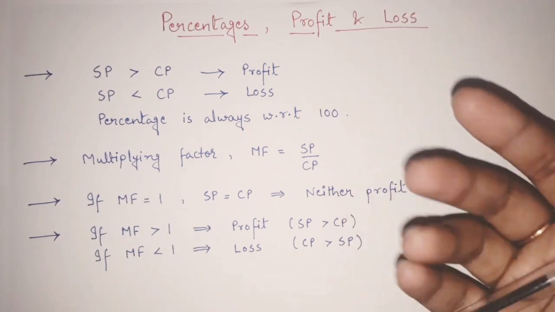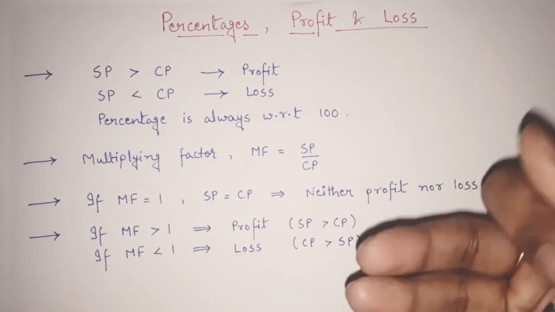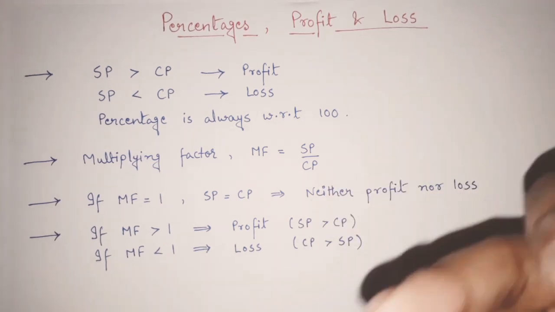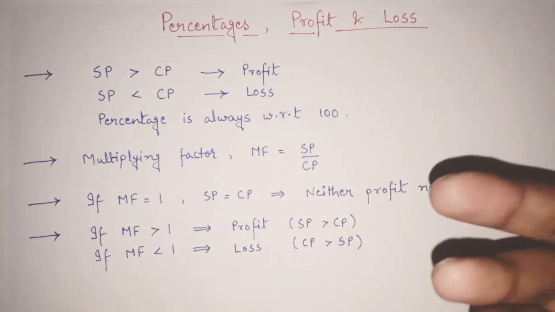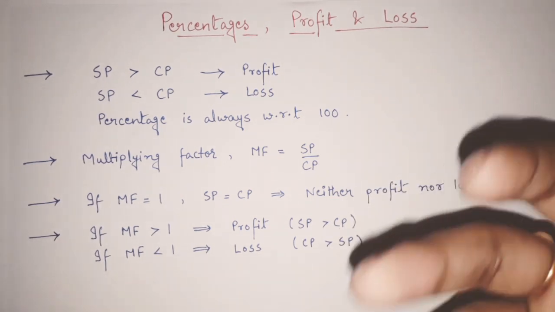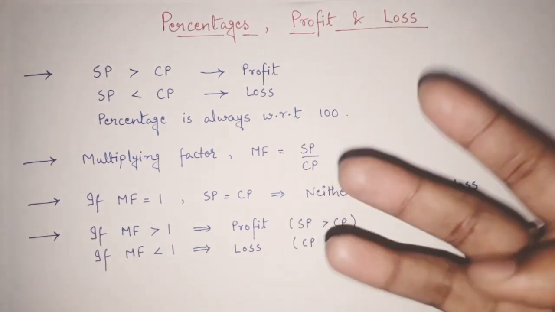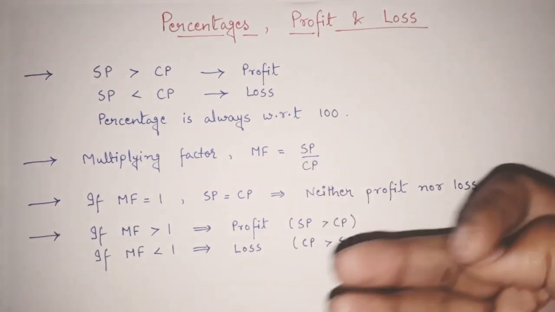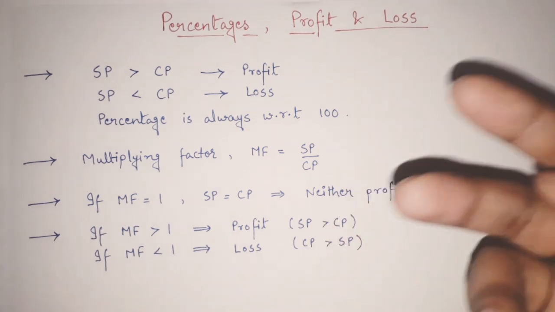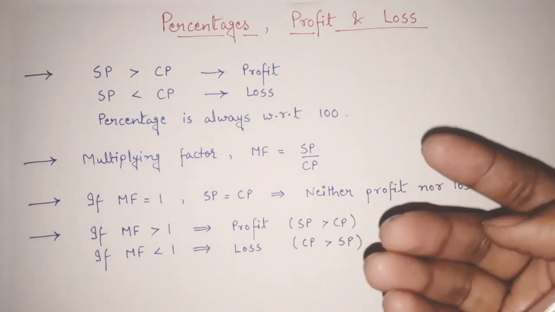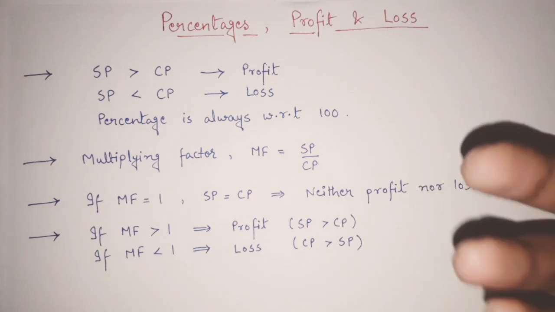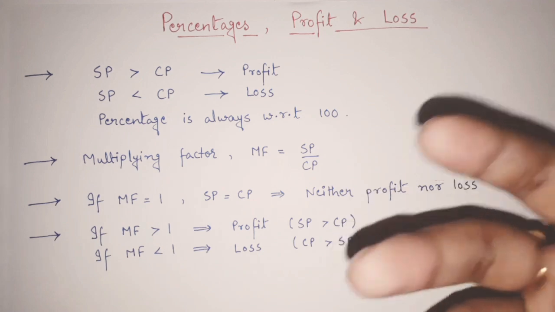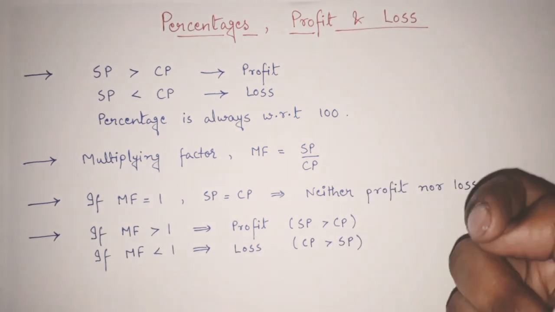In that topic I am trying to explain all the possible formulas present in it, and apart from that, the main thing is we are always trying to solve around 10 to 15 different types of examples for that particular topic, because I believe that doing only one or two examples of any topic is not at all enough. The more examples you see, the more different types of things you can see, and you will get the idea of which kind of questions are possible in the exam, right?